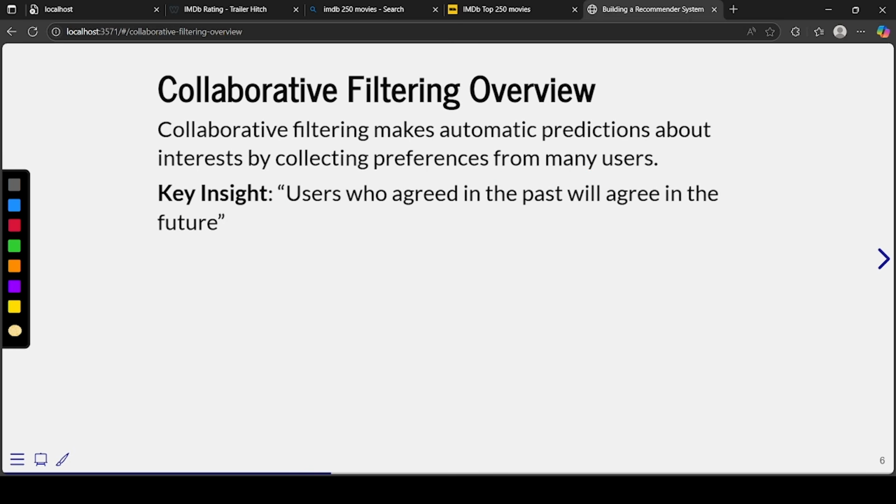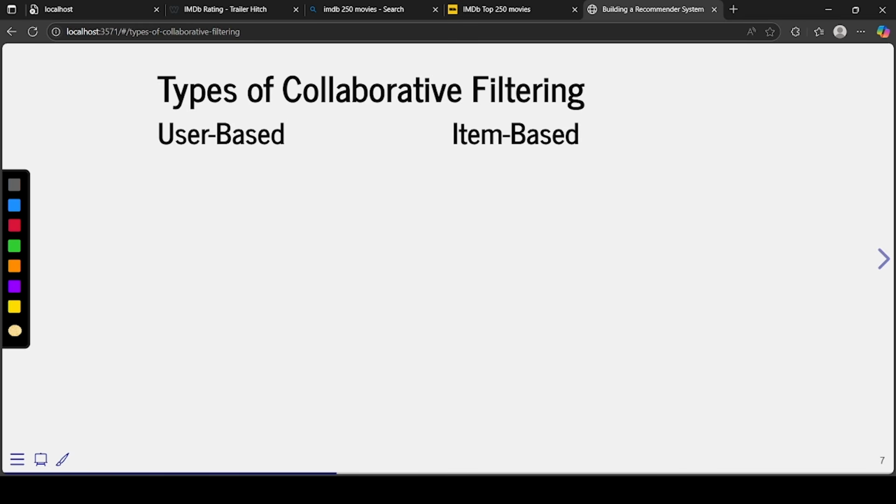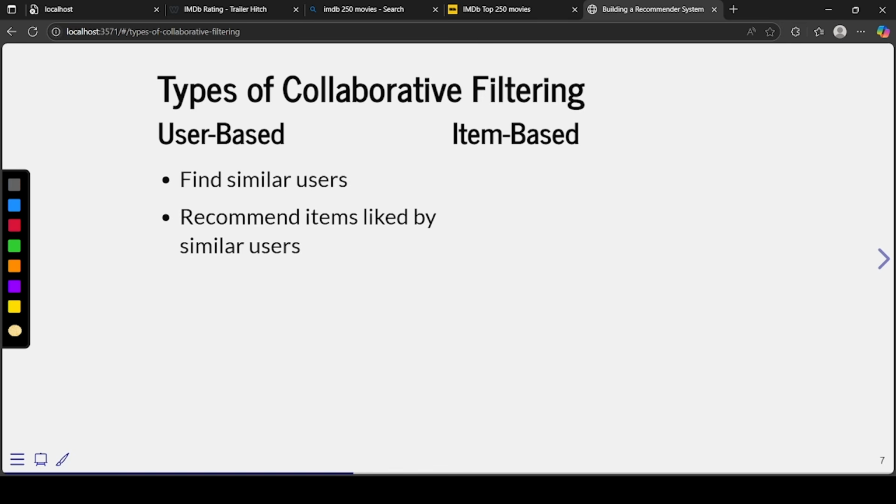Okay. So it's being said that users who have agreed in the past will agree in the future. Let's say those who like action movies will highly likely like action movies. Now, what is the difference between them? In user-based filtering, we have to find a similar user and recommend items liked by similar users. So if user A likes it, then user B will also like that, because they both are similar. Users like you also like.